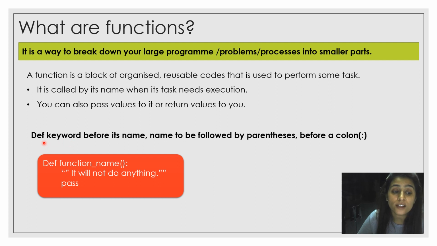So here is the def keyword. We talked about it in the previous slide: the def keyword defines the function name. Before the function name we write def, and that name is followed by parentheses and then a colon. You can see the example here of how we can define it: def function name, then brackets, and here I am writing the docstring. And I am writing here pass. See, I am not calling that function.